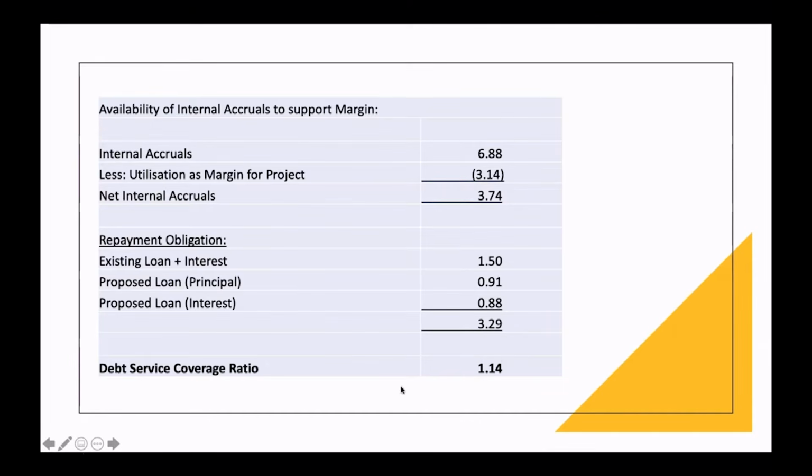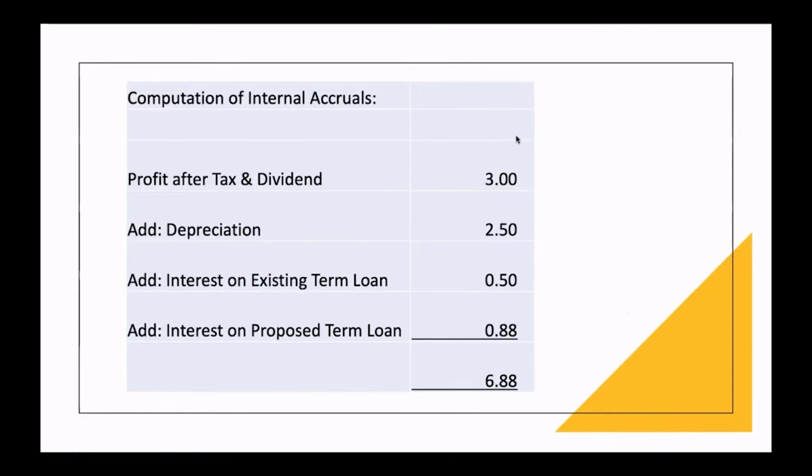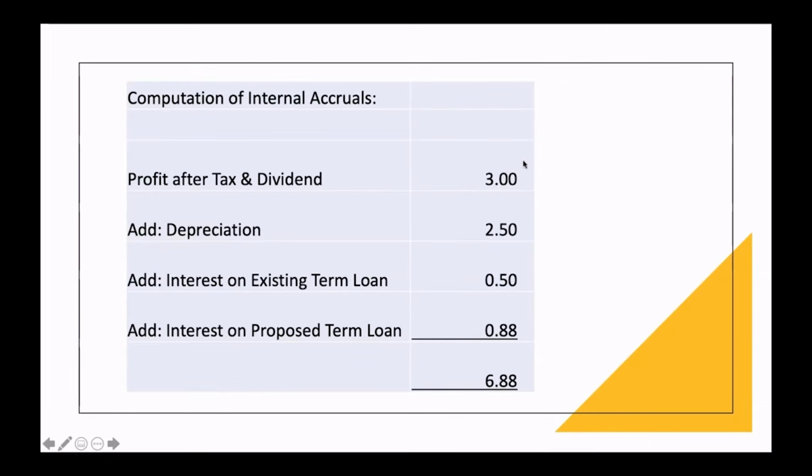So because of that reason, we have to say no for utilizing the internal accruals as margin for the project. And not only that, there is another issue. The other issue is they are saying they will use internal accrual at 3.14. This is something which they can get when the business makes a full year profit, right? So when they function for a full year, they'll be able to make a cash profit of 6.88 crore.